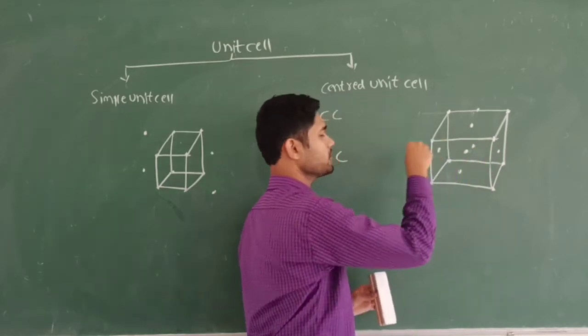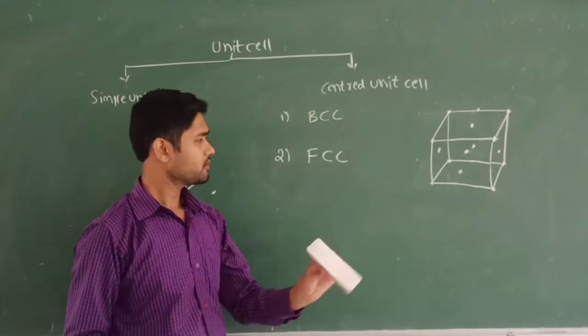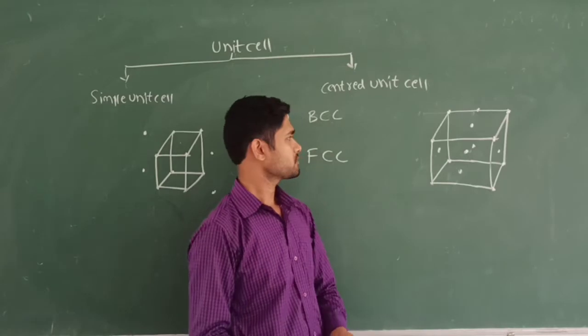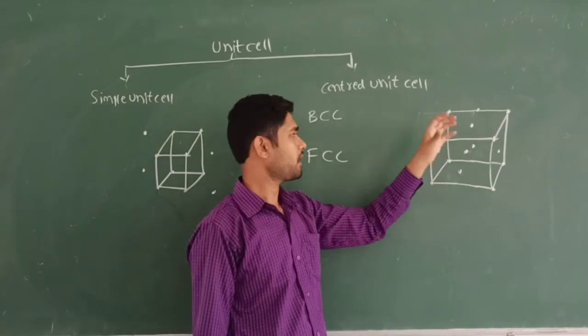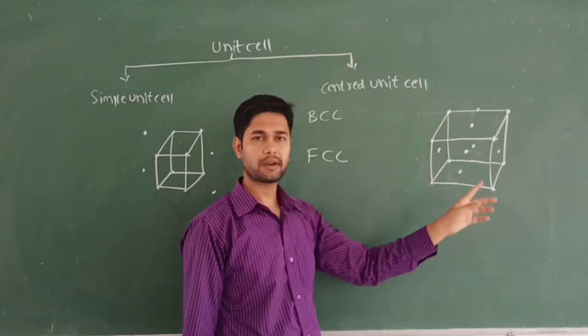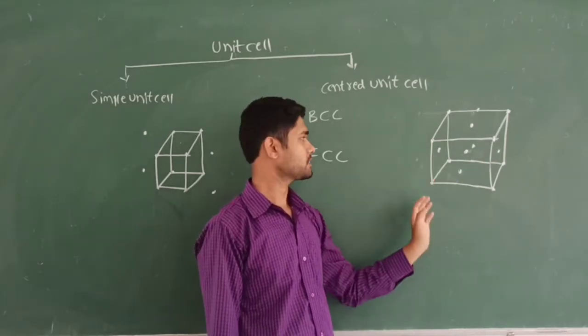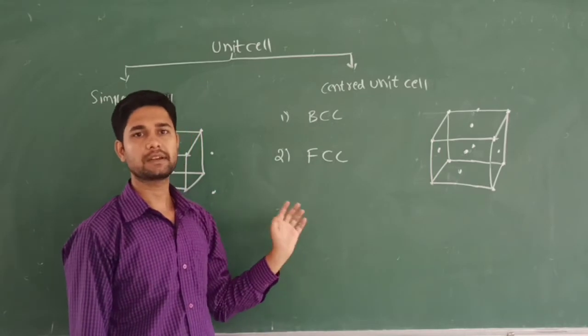So these are called the face centered unit cell. Once again, face centered unit cell is nothing but the constituent particles which are present at each center of the face, along with 8 constituent particles which are lying at the corners. So that is called the face centered unit cell.